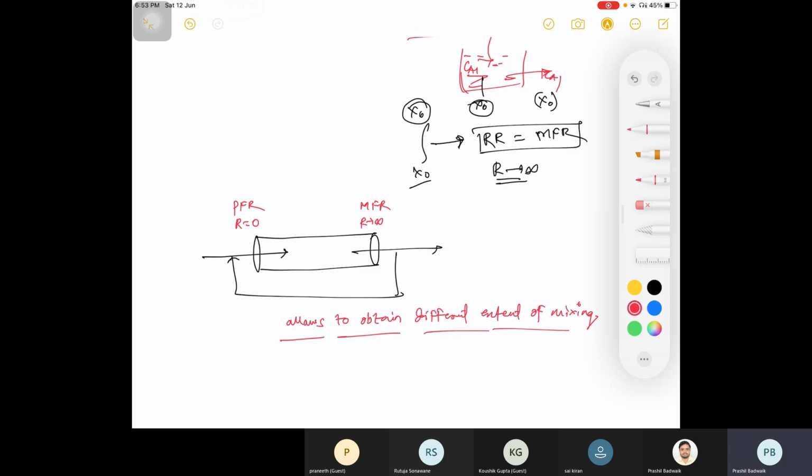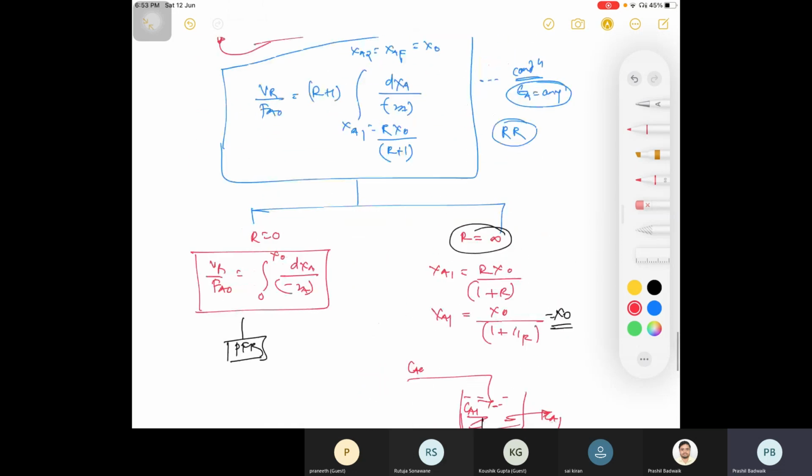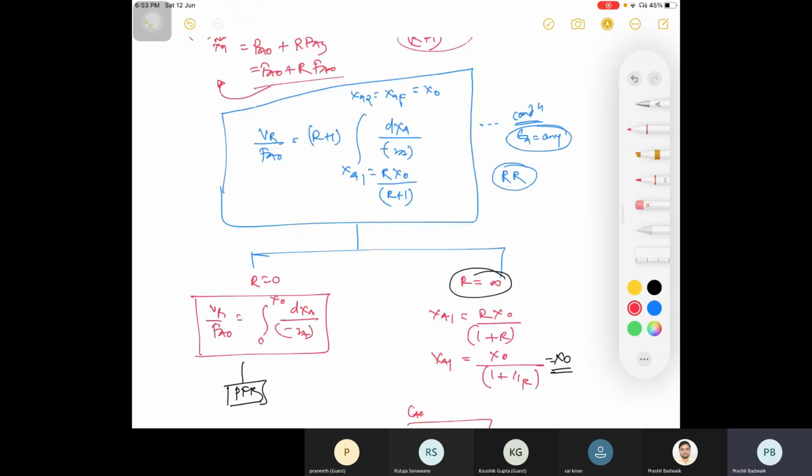Okay, then please convert this equation in terms of concentration terms, right? What we derived here is your equation in terms of conversion, right? Now please convert into concentration term. How will it be done?